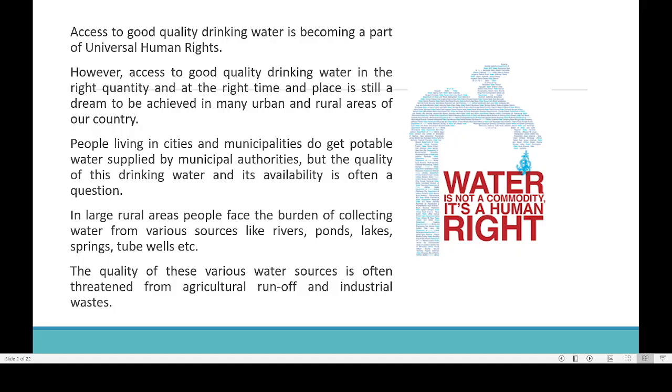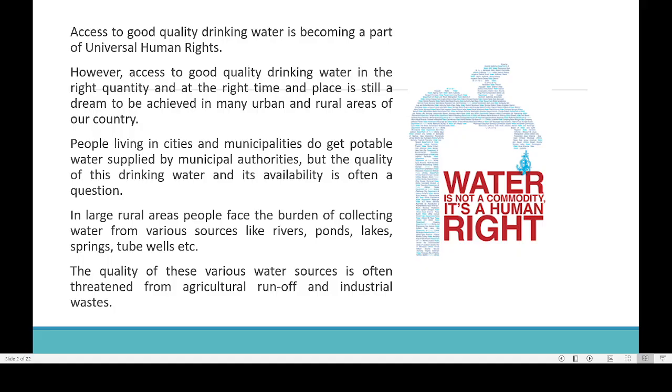So at least 98% of the people are getting some kind of drinking water, but at the same time 4% of the households get drinkable quality. Then another statistic by Jal Jeevan Mission provides that 80% of the rural households, that is, tap water connections are provided to nearly 80% of the rural households. So the situation in India has improved a lot from the previous years. So that is a great achievement.